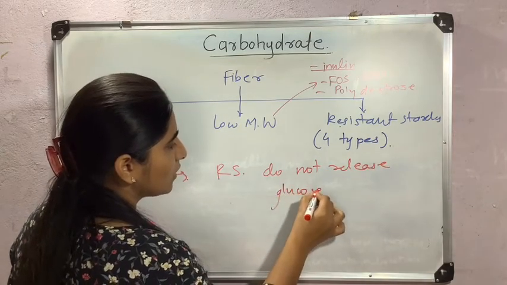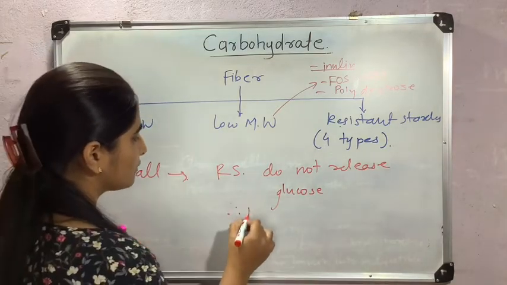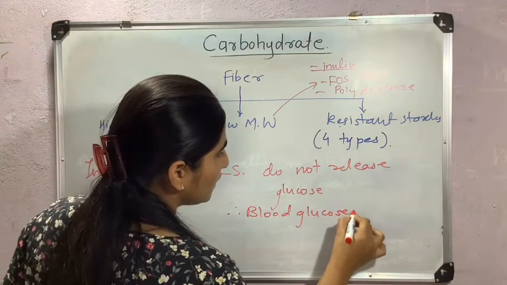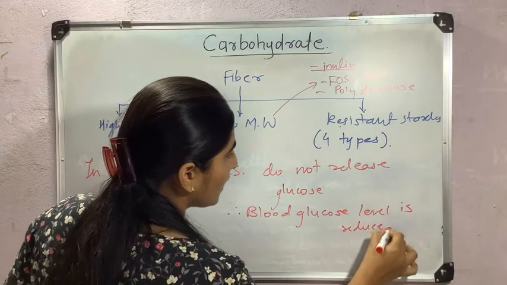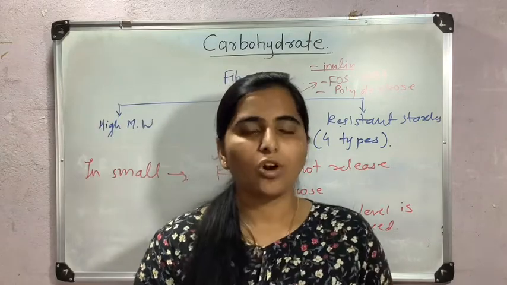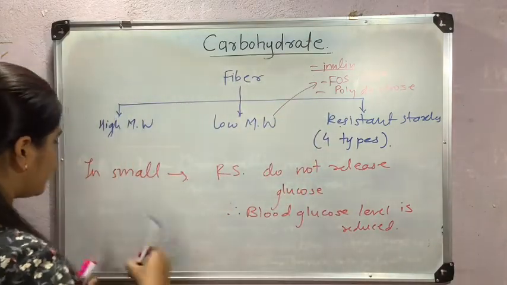Therefore, blood glucose level is reduced. And in the large intestine, microbiota digest or ferment that resistant starch and release short chain fatty acids.